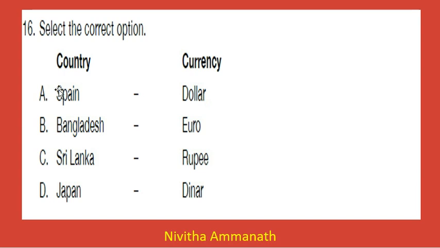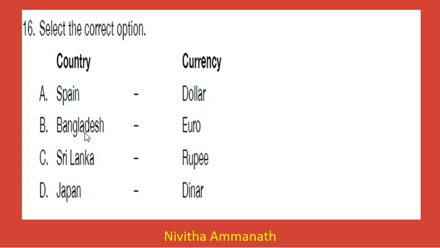16th one. Select the correct option. Spain dollar, Bangladesh euro, Sri Lanka rupee, Japan dinar. Here the country and currency. So Spain currency is not dollar, euro. Euro is the currency of Spain.